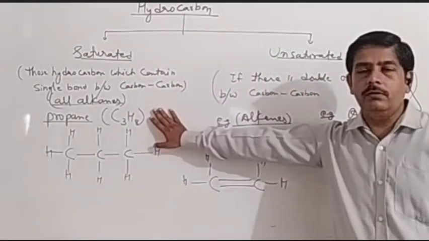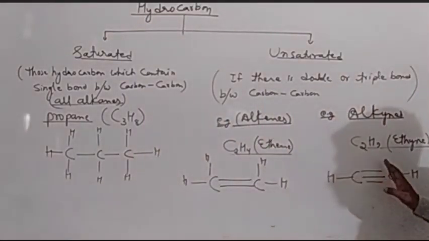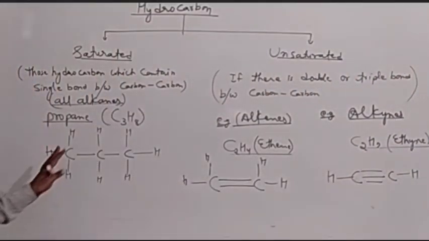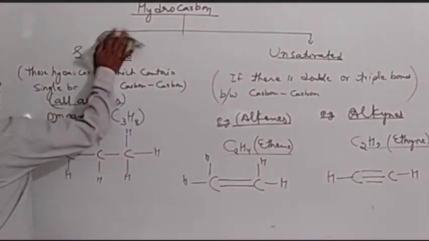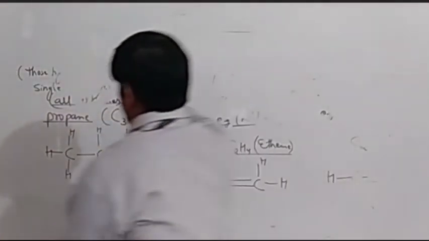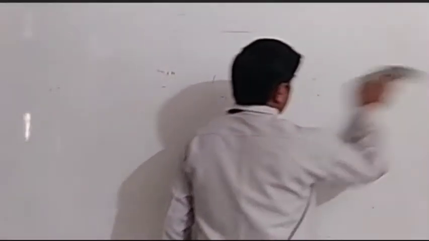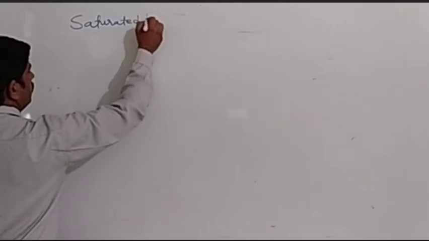Compounds having a single bond between carbon-carbon are saturated, and compounds having double and triple bonds between carbon-carbon are called unsaturated hydrocarbons. Then one by one we will study in detail. First we will take saturated, then we will discuss unsaturated. Let's discuss saturated hydrocarbons.